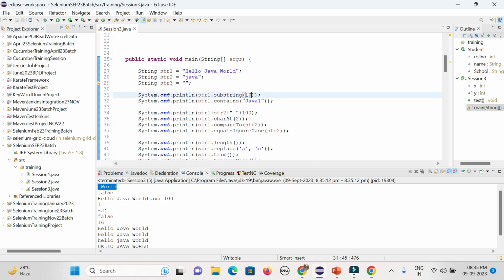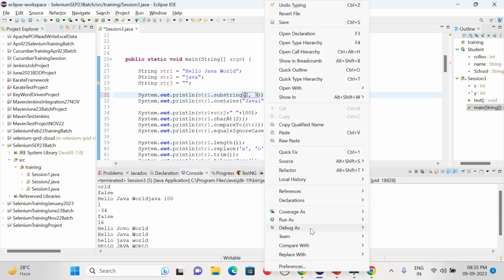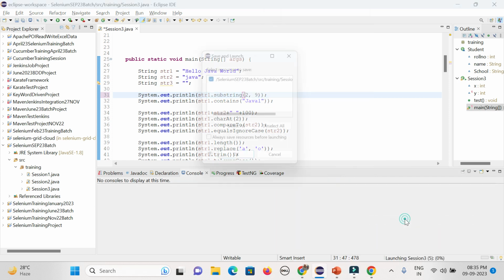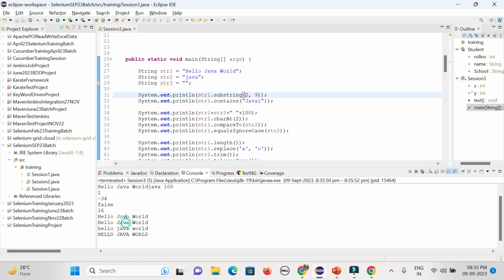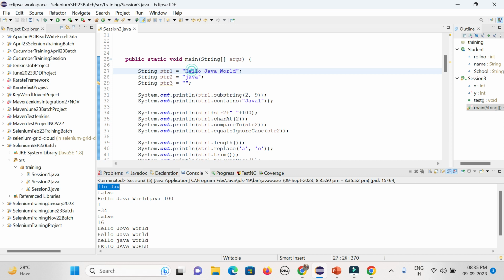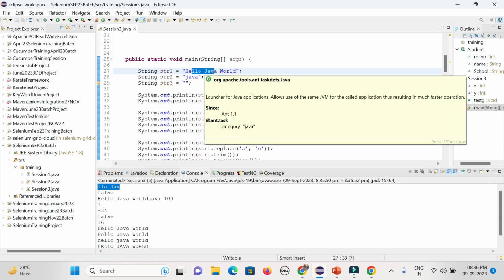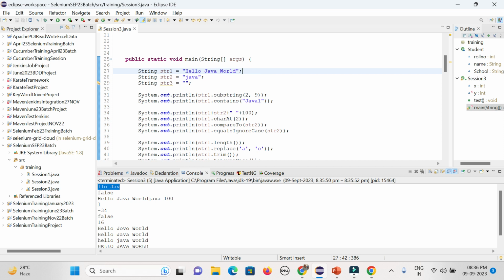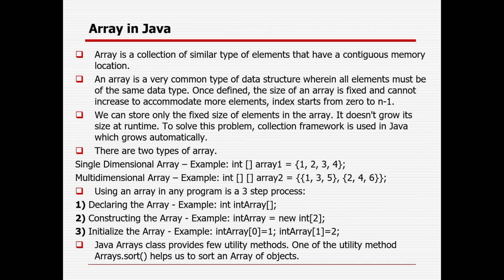In case you give 11 or 12, what will happen? The substring will only be ORLD, because the W at index 11 will be missing. You could see ORLD. That is the way you can get the substring. But if you give a starting and ending point, the middle part will come as the substring. So you can give both the start and end point. Now you could see LLO Jav, that part is coming. These two parts are getting ignored, and it is coming from 2 to 8. That is the way. There are a lot of important string methods available in Java, and you can deal with them.